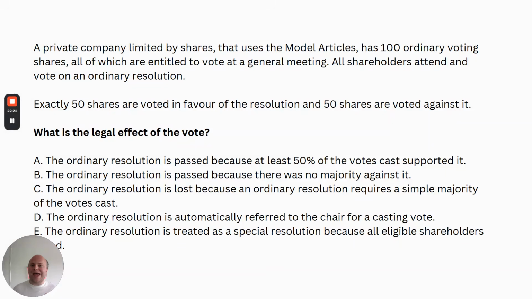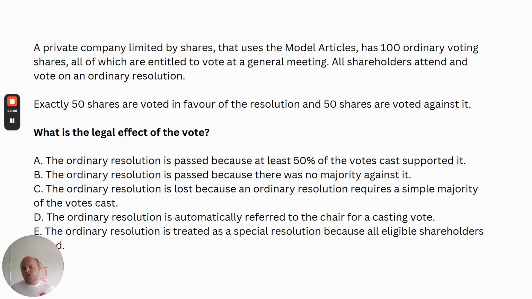I think this is where a lot of people get tripped up, which is why I've included it as an MCQ. Because a lot of people think, given that the special resolution is at least 75%, the ordinary resolution is at least 50%. So you'll often hear people say we need 50% for an ordinary resolution. That's incorrect. And that's the kind of misunderstanding that could cost you an MCQ.